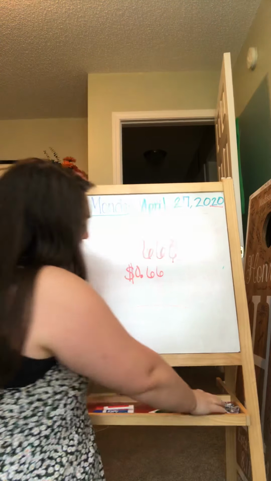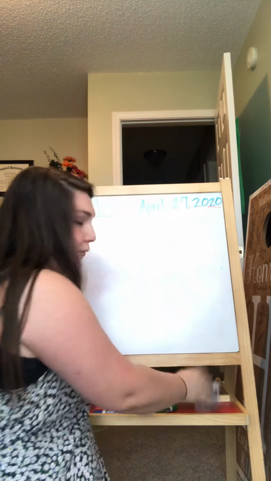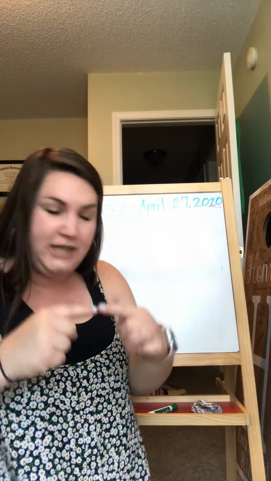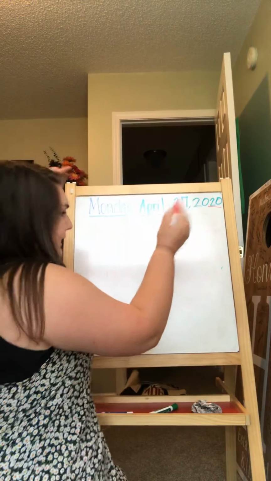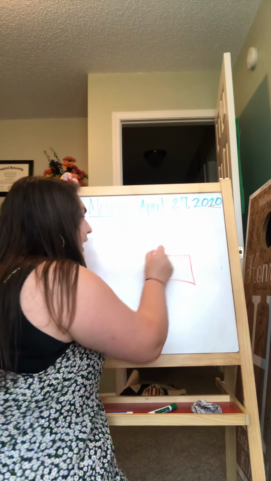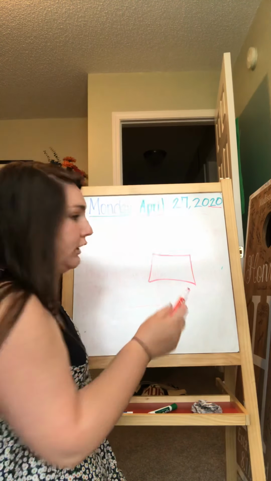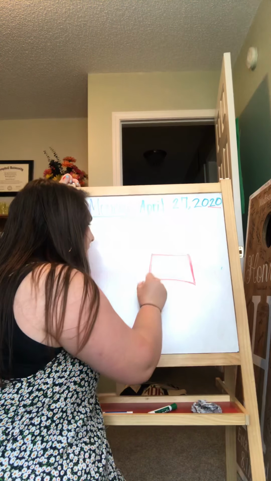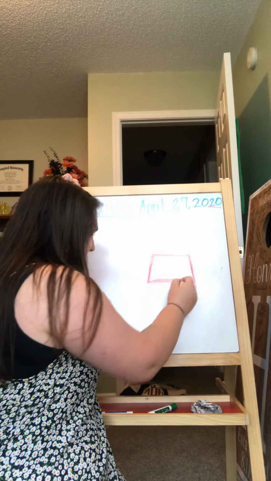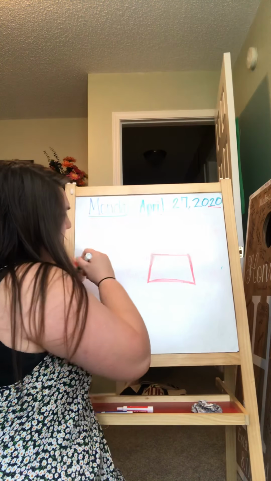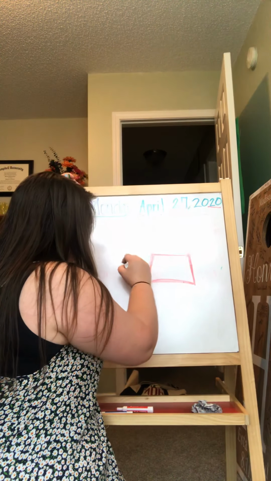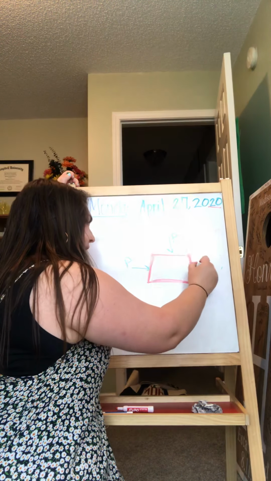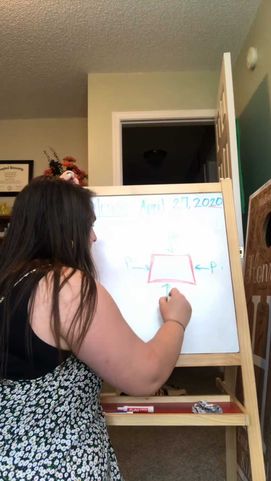Okay. So in the past, a few weeks ago, we learned about perimeter, right? And perimeter, I explained to you, was kind of like the fence of the shape. So when we were finding perimeter, let's say of a square, I would have to measure with my ruler the fence, which means the sides, right? So if this is perimeter, I'm going to put P for perimeter. This is perimeter because I have to measure that side and this side and this side.